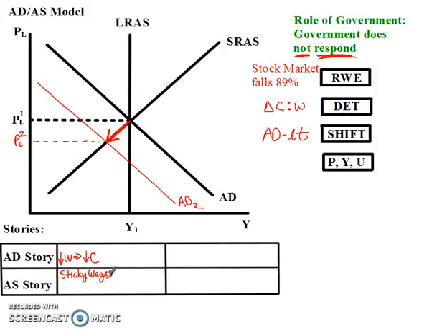So what does sticky wages mean? Remember, our argument here is that real wages are equal to nominal wages divided by the price level. Okay? Real wages are nominal wages divided by the price level. I'm sorry, this is a little bit hard to see.